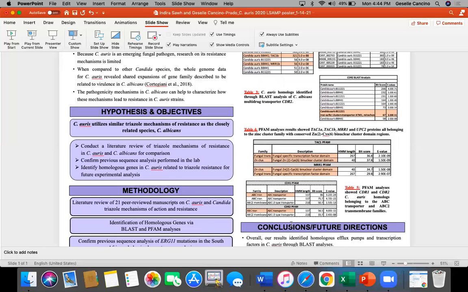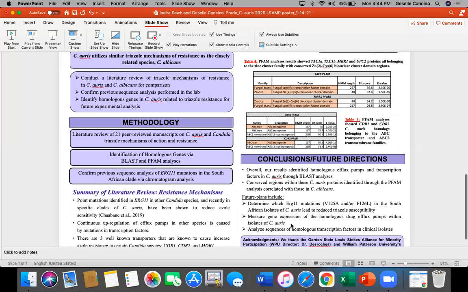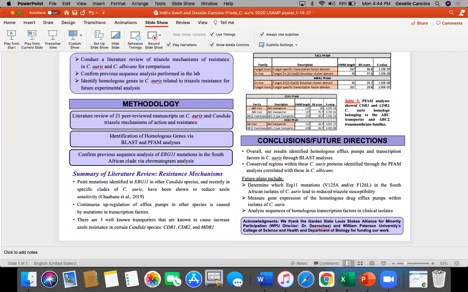Based on all our findings, we hope to further our research by determining which ERG11 mutation in the South African isolates of C. auris leads to reduced triazole susceptibility, measuring gene expression of the homologous drug-efflux pumps within isolates of C. auris, and analyzing sequence of the homologous transcription factors in clinical isolates to identify and characterize additional mechanisms of triazole resistance in C. auris.